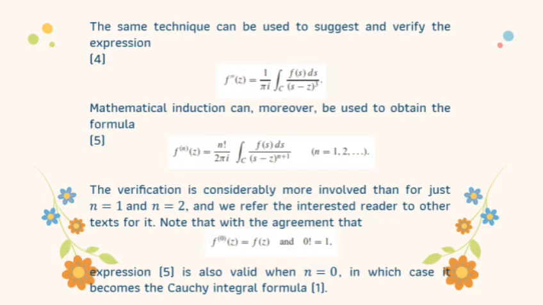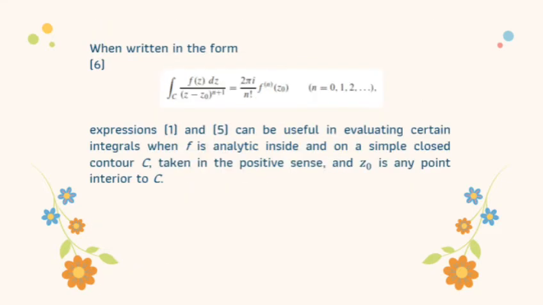Note that with the agreement that f⁰(z) equals f(z) and 0! equals 1, expression 5 is also valid when n equals 0, in which case it becomes the Cauchy integral formula, the first equation. Then, when written in another form, we have the sixth equation.